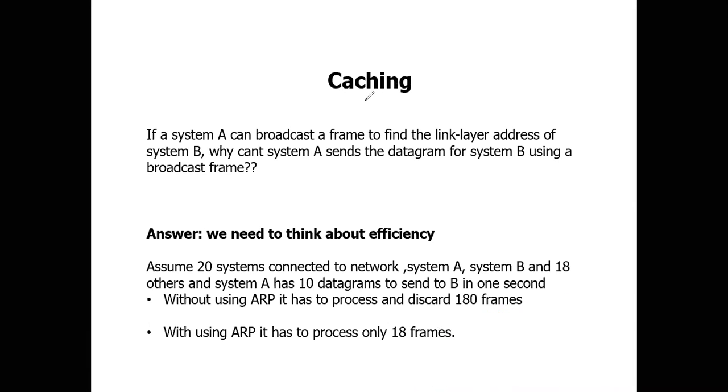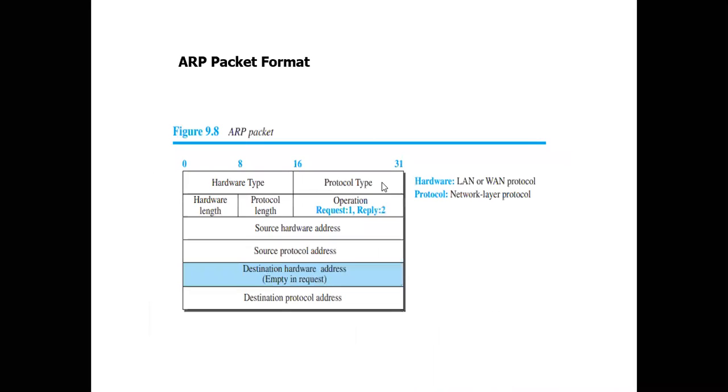Okay, so why is this concept called caching? Because the sender caches the link layer address; caching means temporarily storing it. That is why this concept has been named caching. Am I clear here? Okay, so the next concept we will go to is the ARP packet format.